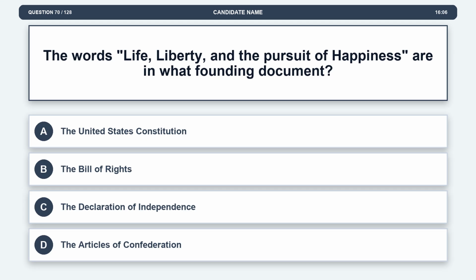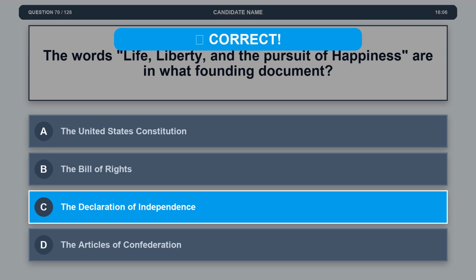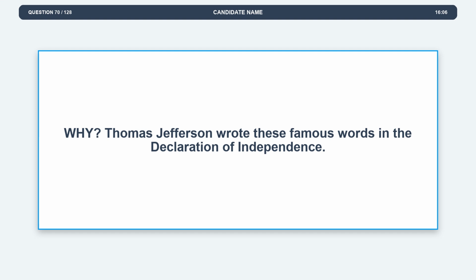Question 70. The words life, liberty, and the pursuit of happiness are in what founding document? Option A. The United States Constitution. Option B. The Bill of Rights. Option C. The Declaration of Independence. Option D. The Articles of Confederation. The correct answer is option C. The Declaration of Independence. Explanation. Thomas Jefferson wrote these famous words in the Declaration of Independence.